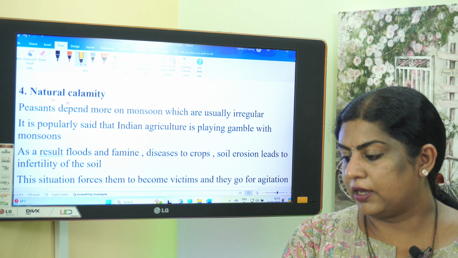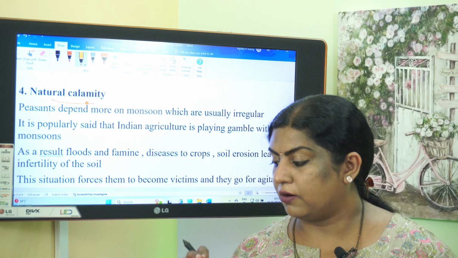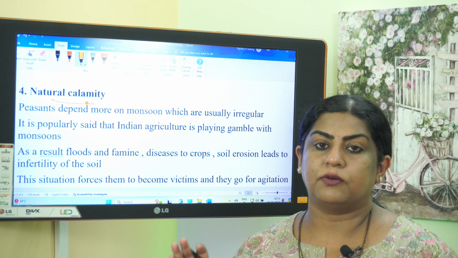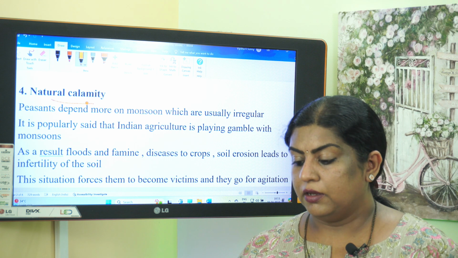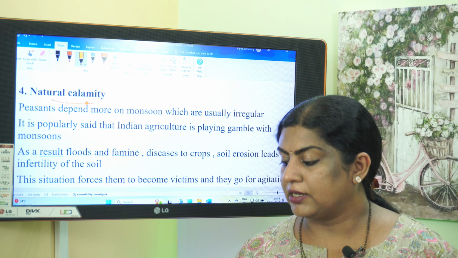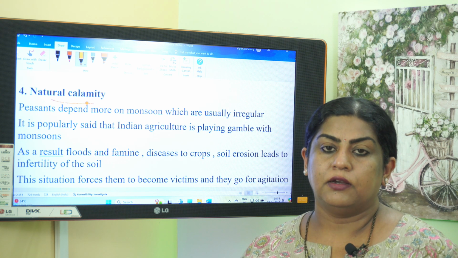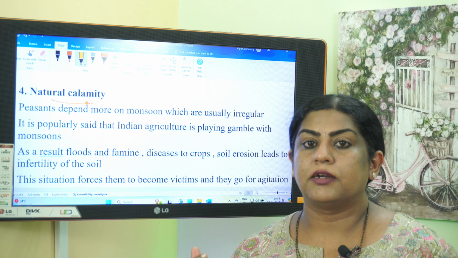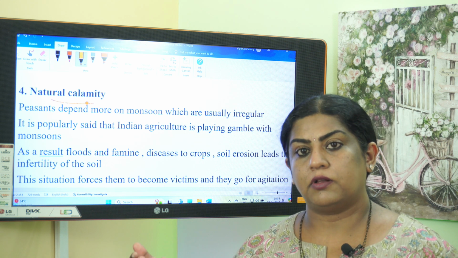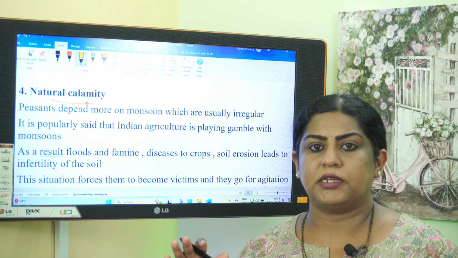So natural calamities. See, the peasants or the farmers mostly depend on the monsoon, which usually is very irregular. So they depend on the monsoon, and the monsoons are irregular. It is popularly said that Indian agriculture is playing gamble with monsoons. So their complete future depends on the monsoon. If it rains more, also a problem. If it rains less, also a problem for them. So it is a complete gamble.